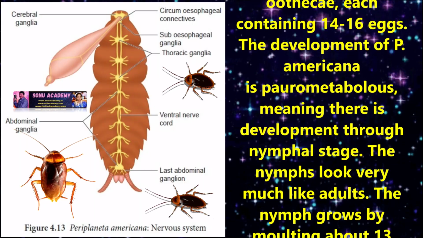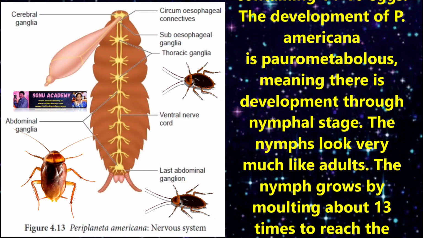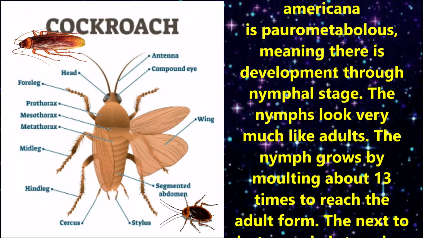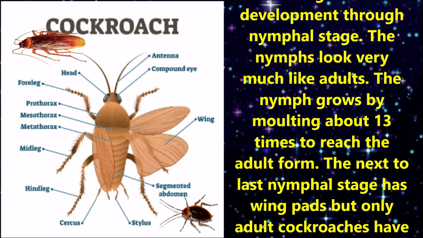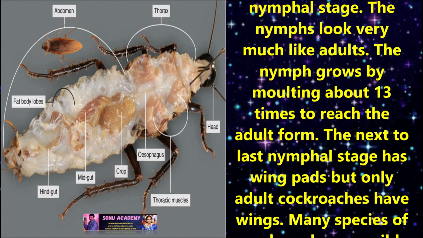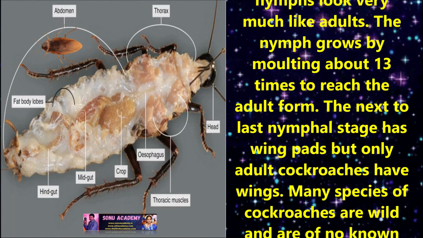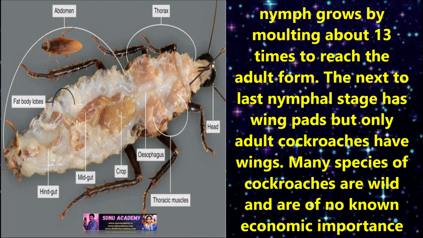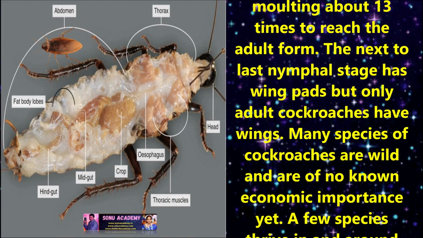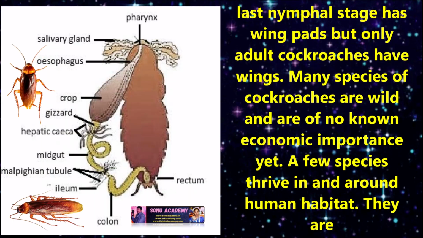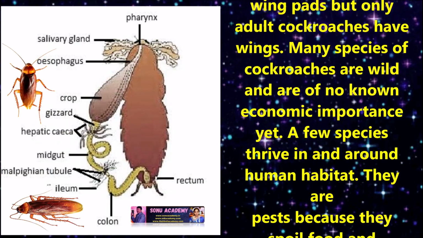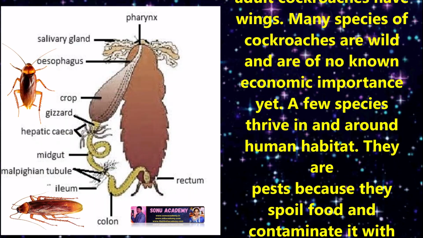The development of P. americana is paurometabolous, meaning there is development through nymphal stages. The nymphs look very much like adults. The nymph grows by molting about 13 times to reach the adult form. The next to the last nymphal stage has wing pads, but only adult cockroaches have wings.